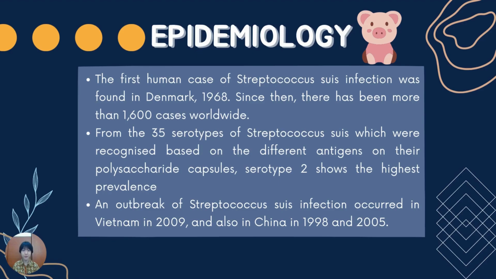The first human case of Streptococcus suis infection was found in Denmark in 1968. Since then, there have been more than 1,600 cases worldwide. Of the 35 known serotypes of Streptococcus suis, serotype 2 shows the highest prevalence. An outbreak of Streptococcus suis infection occurred in Vietnam in 2009 and also in China in 1998 and 2005.